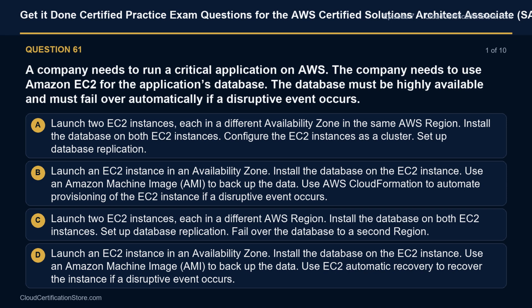Option D. Launch an EC2 instance in an availability zone. Install the database on the EC2 instance. Use an Amazon Machine Image (AMI) to back up the data. Use EC2 automatic recovery to recover the instance if a disruptive event occurs.